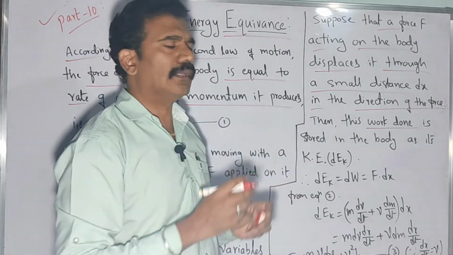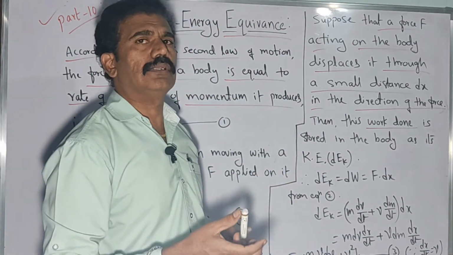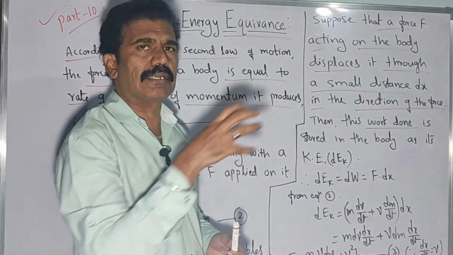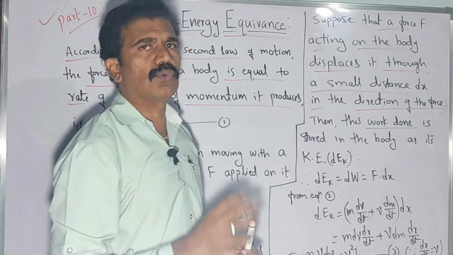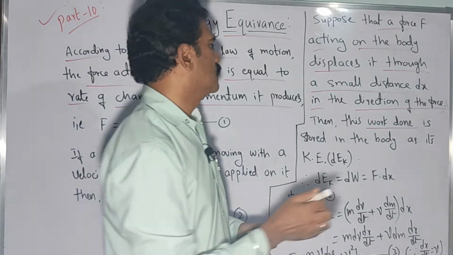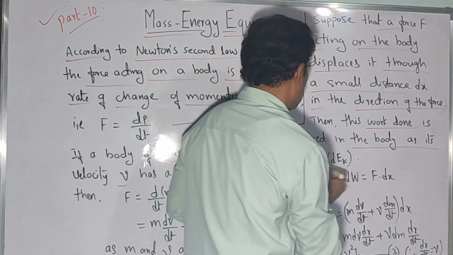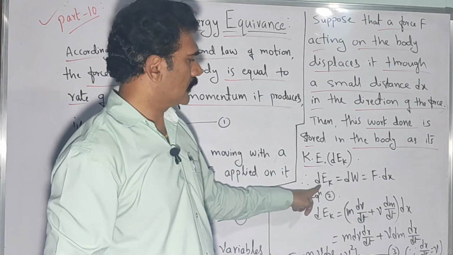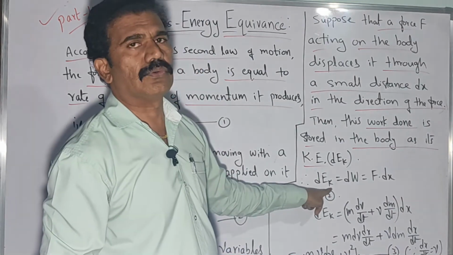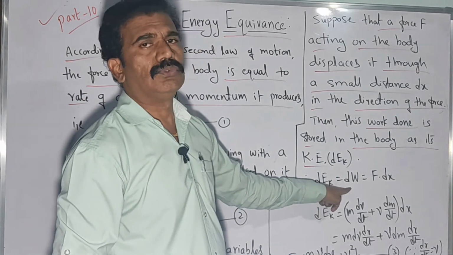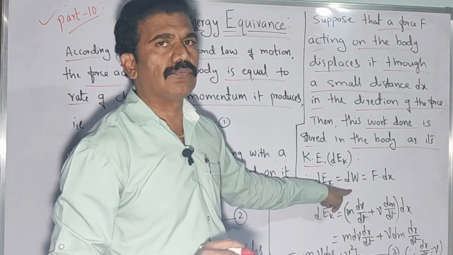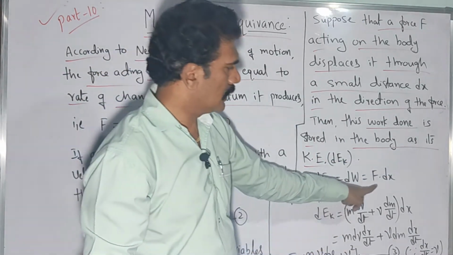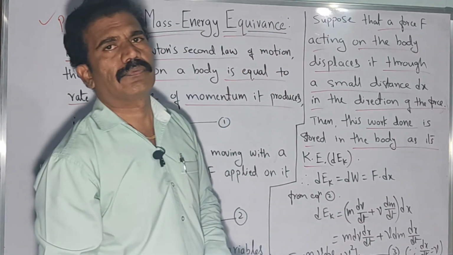and that work done acting on the body is in fact stored in the body as its kinetic energy. When it starts moving, it's stored in the form of kinetic energy, right? So the work done stored in the body is kinetic energy, let us say that is dEk. So that kinetic energy dEk is equal to nothing but work done dW, which should be equal to the product of force into displacement, isn't it? That is F into dx, right?